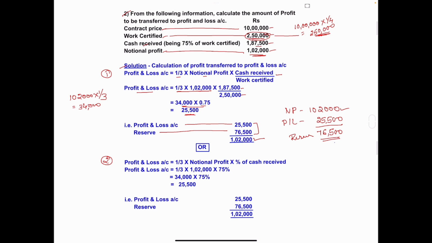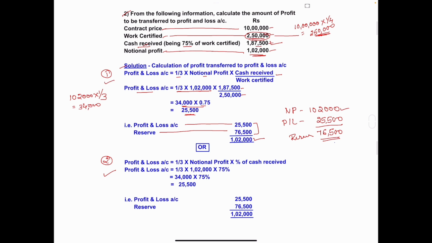So in some problems, what will they give you? Cash received amount they will give, that is 1,87,500. In some problems, they will give you the percentage of cash received. Both they have given. Then whichever method is easy to you, apply that. If they have given just 75% cash received in percent, then take this second method. And if they have given amount, then apply first method.